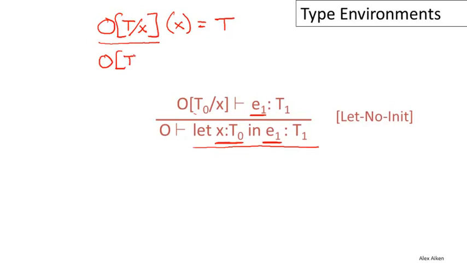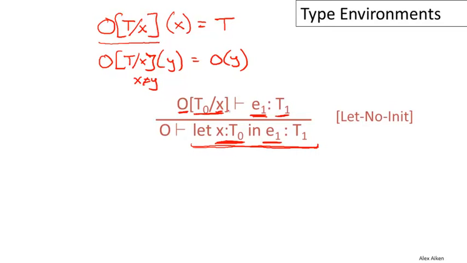And for any other variable, if I apply it to some other variable y, where x is different from y, well, then I just get whatever type y has in O. Okay? So what this rule then says is I'm going to type check E1 in the same environment O, except that at point x, it's going to have the type T0. So I'm going to change just the type of x to have type T0 because that's the type of the new identifier that's bound in E1. And all the other types will be the same. And using those assumptions, I'll try to prove that E1 has some type. I will get a type for E1, and then that will be the type of the entire let expression.